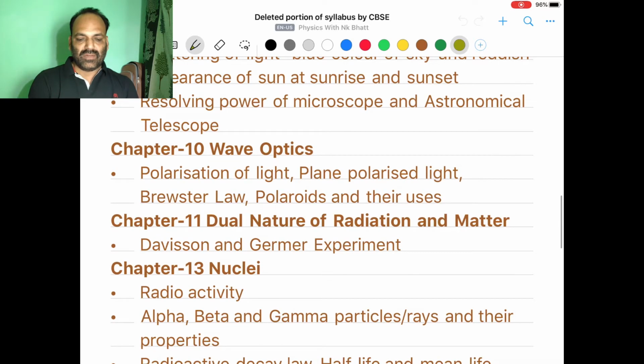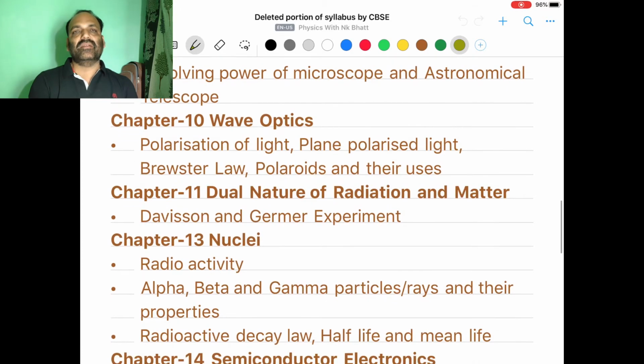Then it comes to chapter number 11, dual nature of radiation and matter. From this chapter, the Davisson-Germer experiment is omitted. This experiment was kept just to verify the hypothesis suggested by de Broglie. So this experiment you are not supposed to prepare, and it will not be asked in examination.